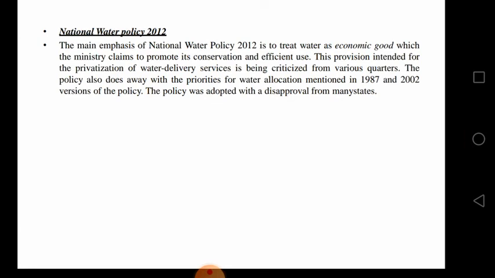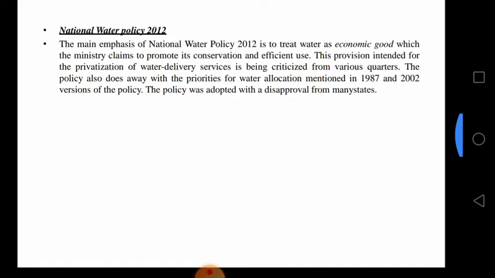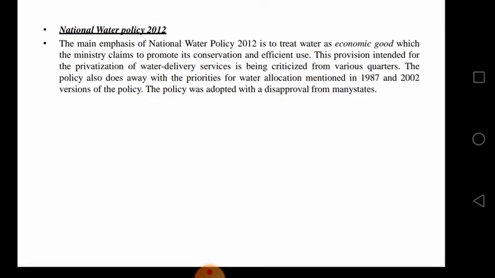The policy suggests a system to benchmark water use, such as water footprints. That is the method, and water auditing should be developed. Project appraisals and environment impact assessment for water uses, particularly for industrial projects, should include analysis of water footprints. Recycle and reuse of water, including return flows, should be the general norm.